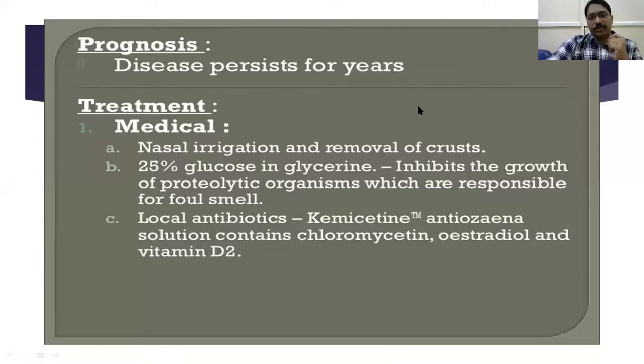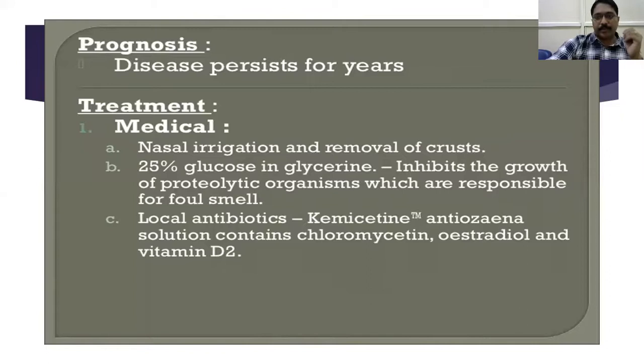What is the antioxidant solution called? It is called Chemacetin. It contains chloromycetin, estradiol, vitamin D, and propylene glycol. I didn't write propylene glycol here actually. How to remember? COPD: C for chloromycetin, E for estradiol, P for propylene glycol, and vitamin D for vitamin D2. Chemacetin antioxidant solution contains chloromycetin, estradiol, propylene glycol, and vitamin D2.